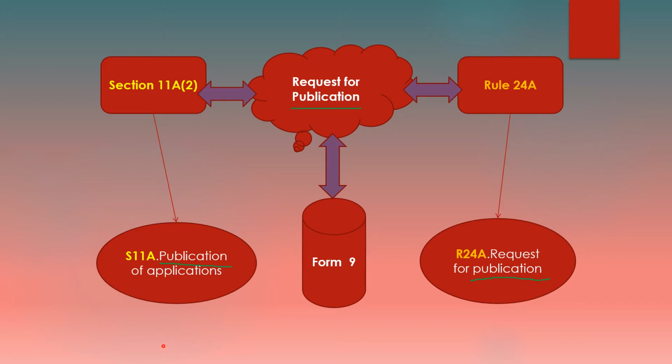Fine. So we can very easily establish the relationship between these three, and we will discuss the relevant sections and rules in detail individually. Okay friends, so let us proceed.